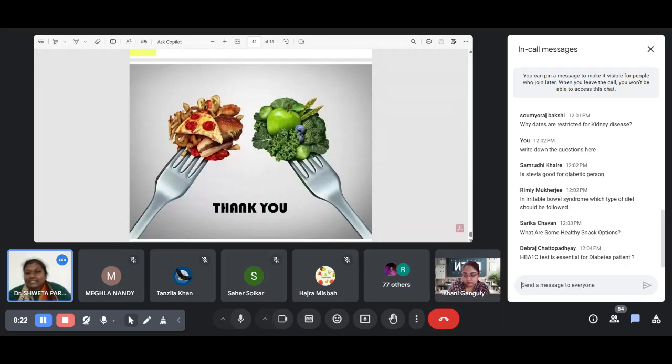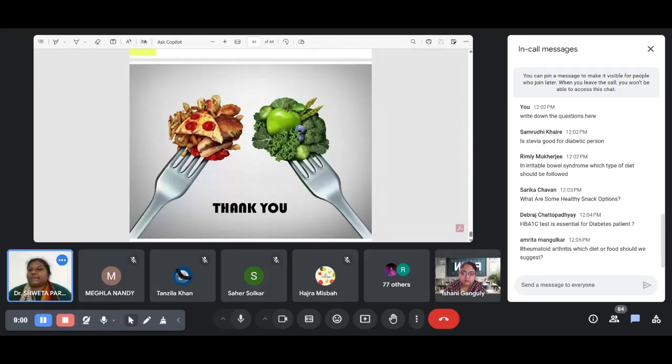Then next is irritable bowel syndrome. Which type of diet should be followed? Obviously, in that case, I think probiotics will be beneficial, to prevent those bowel conditions.